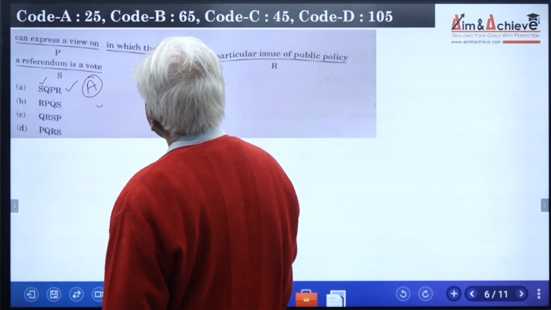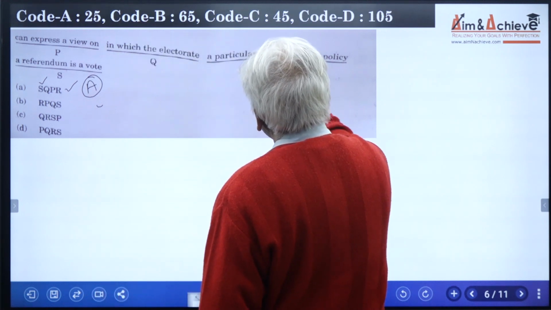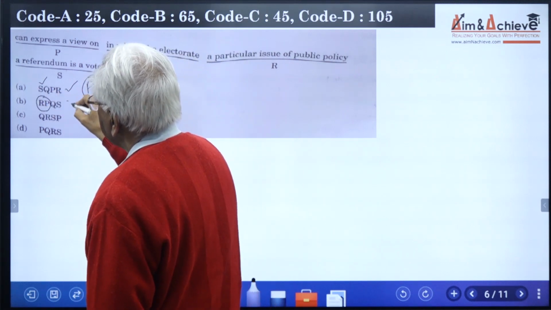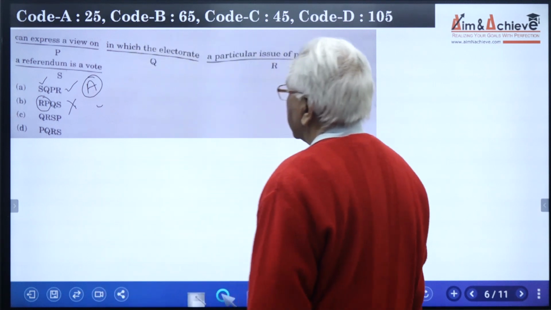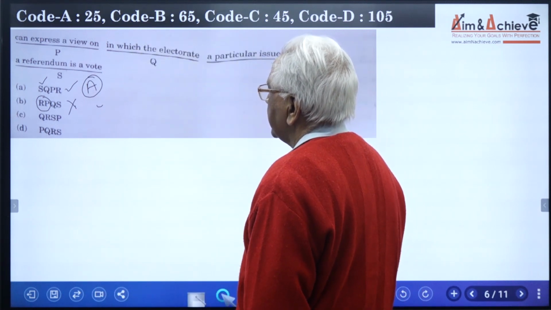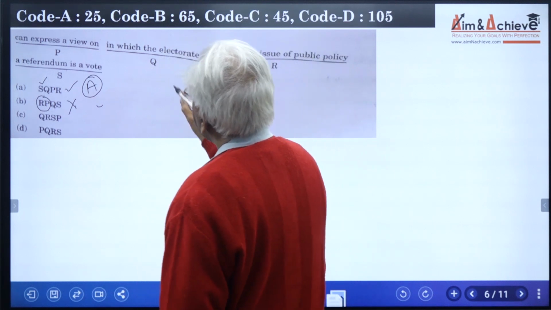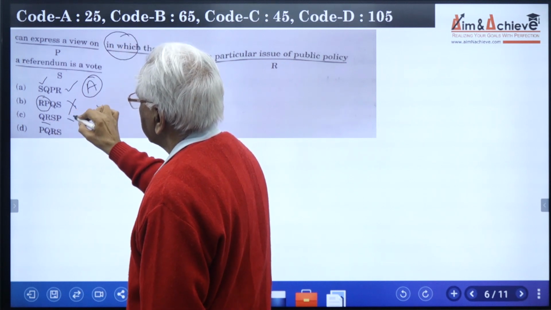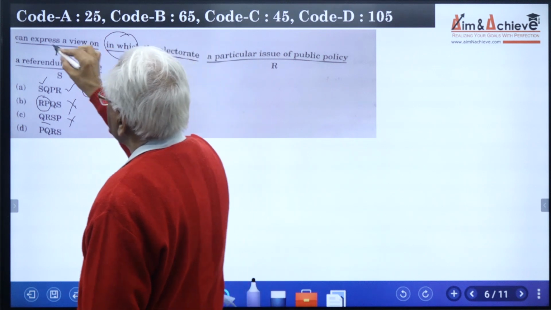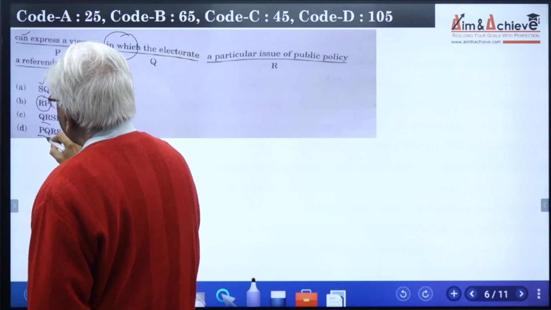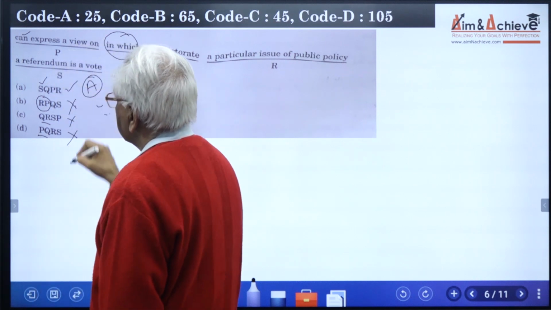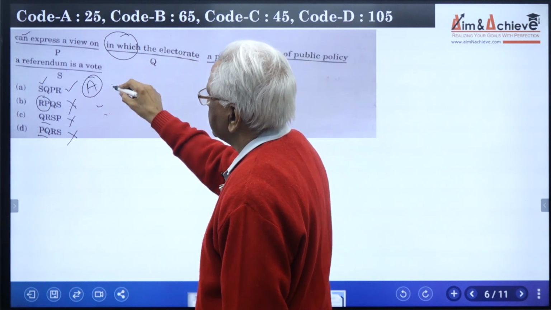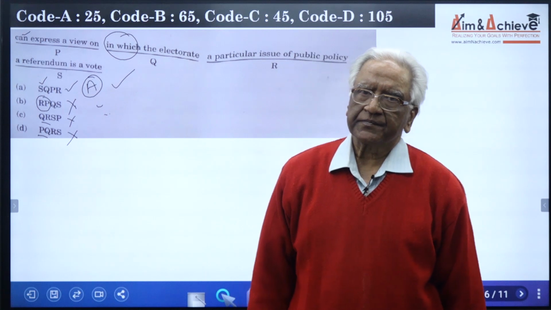However, let us see the other three parts. What is R? A particular issue of public policy can express a view on. So RP is clearly wrong, and that means we can forget about it, because the two parts RP cannot be joined in a grammatically correct way. QR, Q, in which the electorate, we cannot start a sentence with in which. That means this is clearly wrong. And what is P? Can express a view on. Can is a modal. It does not fit at the start of a sentence. So this is also wrong. So by checking the other three options also, one can only conclude that option A is indeed the correct answer.